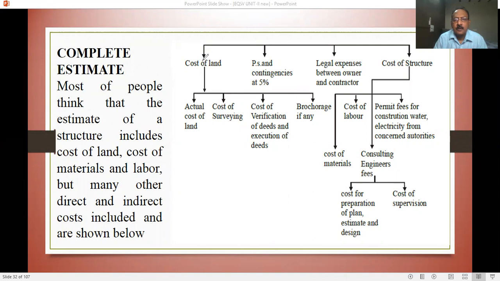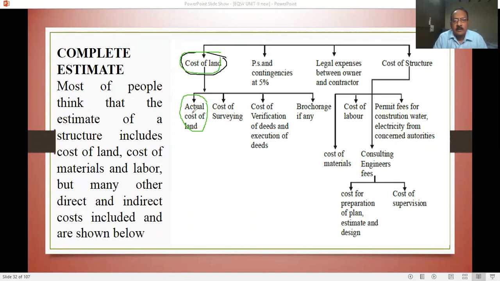This is the cost of land, and the actual cost of land. What is the difference between cost of land and actual cost of land? You will have different types of taxes, different variations, and including your registration, all these things you need.